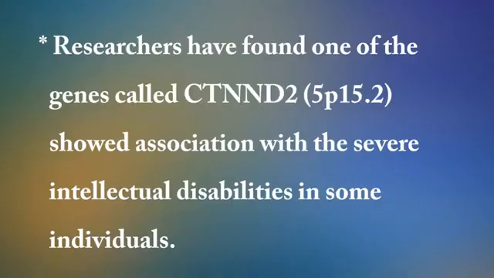This condition is not heritable. The affected individual will not have any family member with the same condition. The condition can occur randomly during the formation of reproductive cells. Many of the symptoms of this condition are because of loss of multiple genes. Researchers have found one of the genes, called CTNND2. 5p15.2 deletions showed association with severe intellectual disability in some individuals.